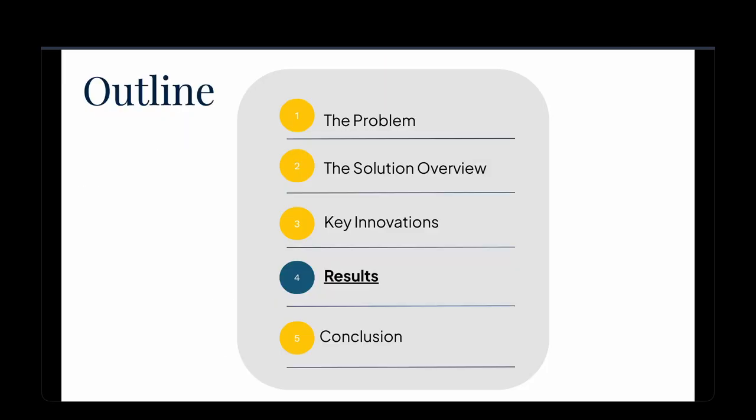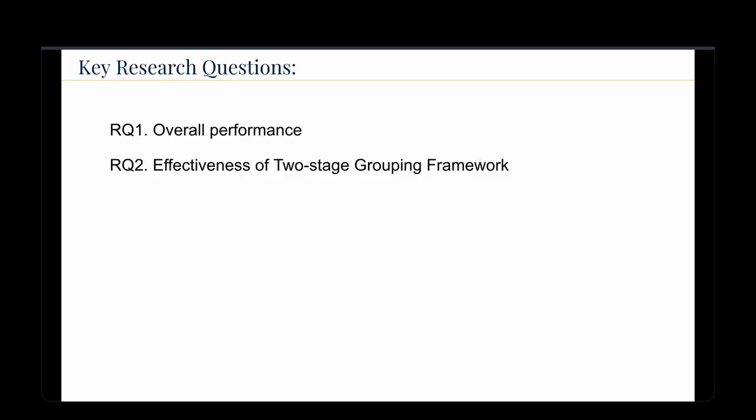Looking at some results from the paper, we have 2 research questions that we're going to ask. The first one is, can the header file decomposer address the limitations of LLMs and outperform existing approaches that are out there? And then the second one is going to be, how effective is the 2-stage grouping framework for those lengthy header files that we'll see?